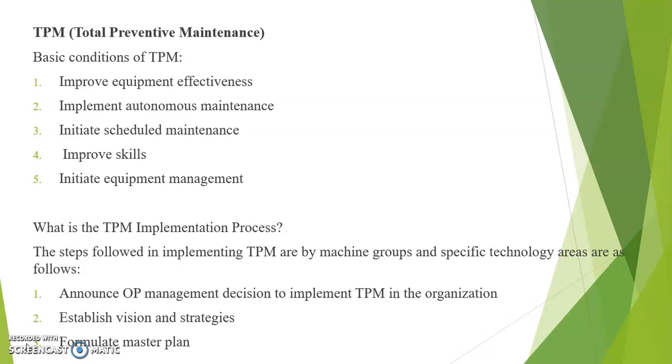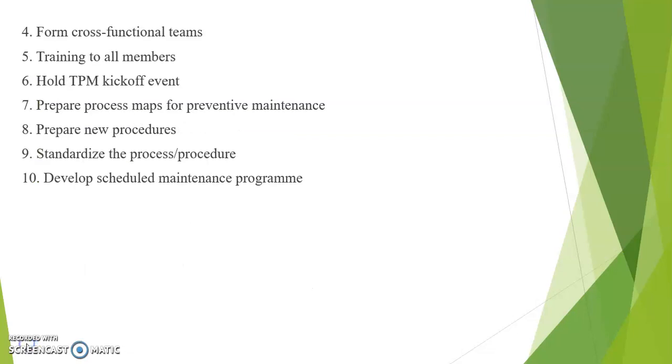Once the vision and strategies are specified, the next step is to prepare the master plan to achieve the targeted strategy. The master plan indicates the major activities and the time frame. It also indicates the person responsible to achieve this plan. Next, the fourth step: form cross-functional teams.